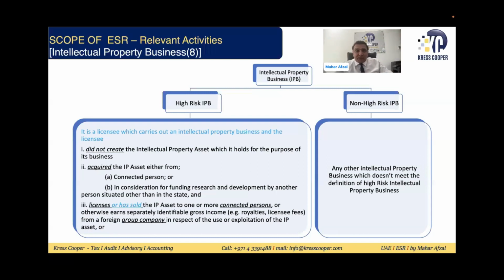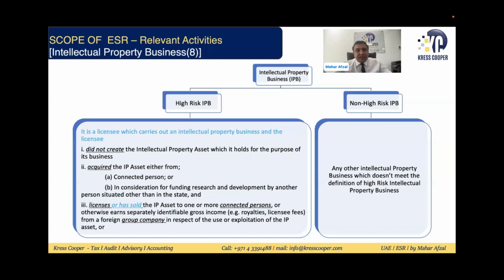Now, at the time of the generation of the revenue, they have transferred the asset to the UAE company. The UAE company is issuing the invoices. So the UAE company, first of all, did not create the asset. Second, they have taken the asset from the connected party, or maybe from any other party, where they have not invested in the former research and development. Now, this asset they are selling to the local connected person, or any third party or foreign group company.